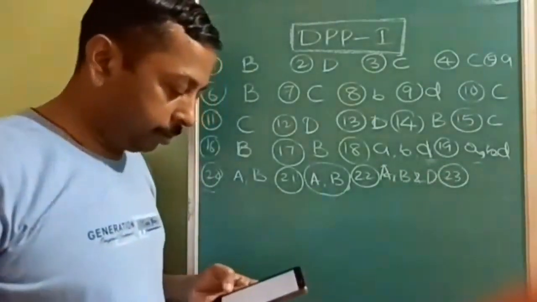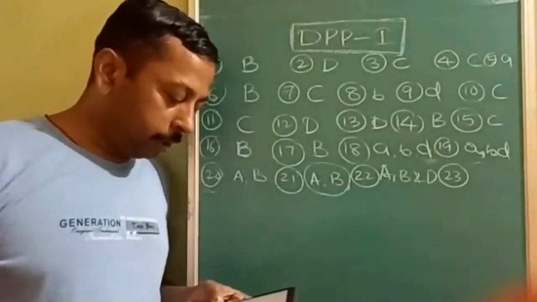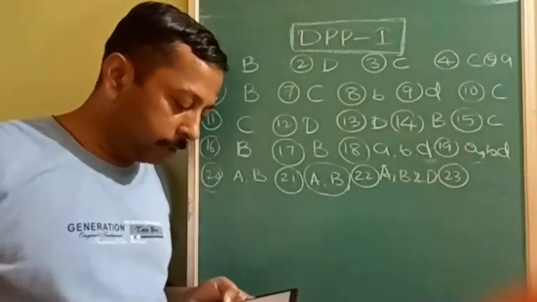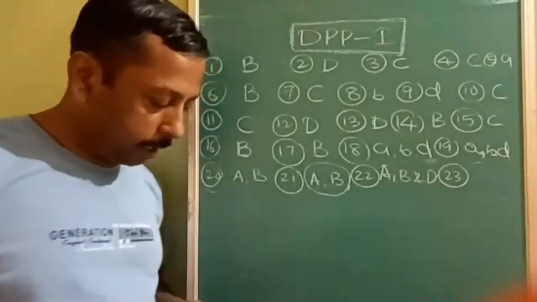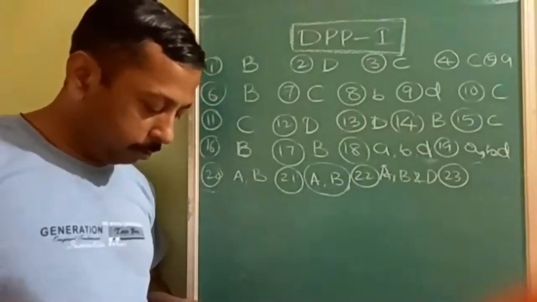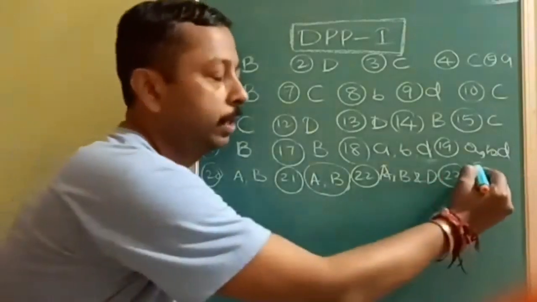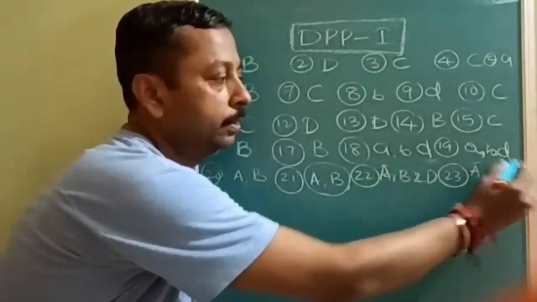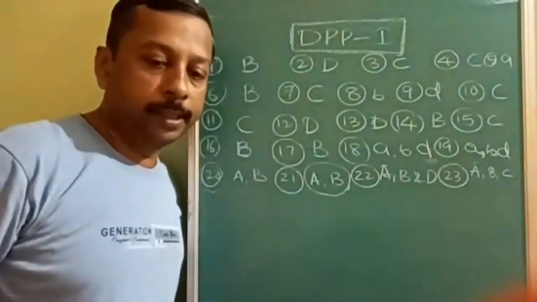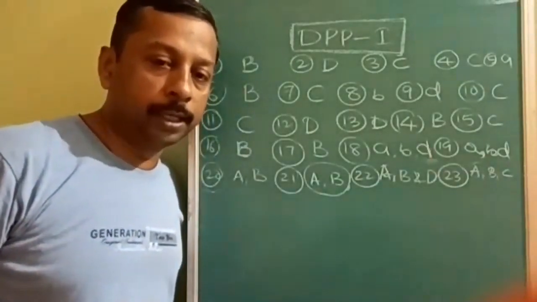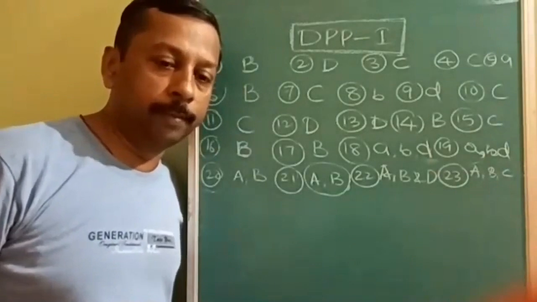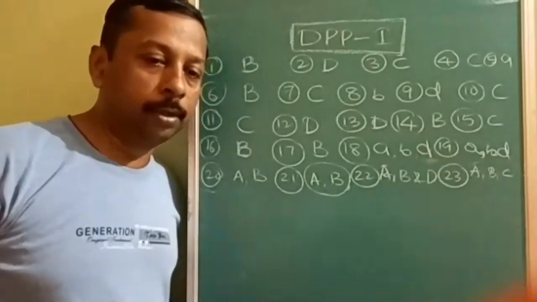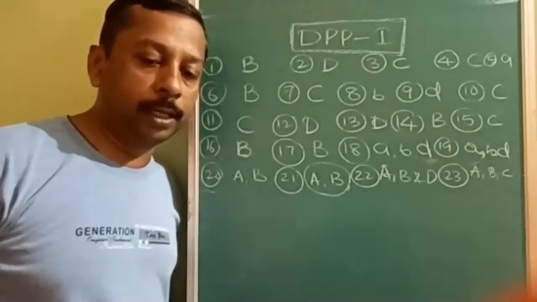Coming to the 23 question, check. Coagulation of colloids can be achieved by centrifugation, adding electrolyte, change in pH, and adding water. So A, B, C are the correct options. 23. What are the answers? A, B, and C. Those who are sending answer, I am able to see their answers, but try to send with question number. Like some students are sending with question number. Very good. 23 answer is A, B, and C.